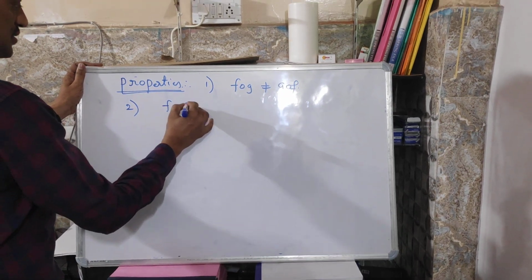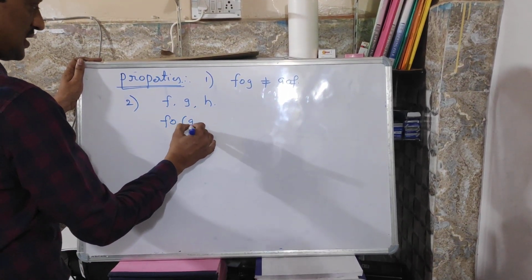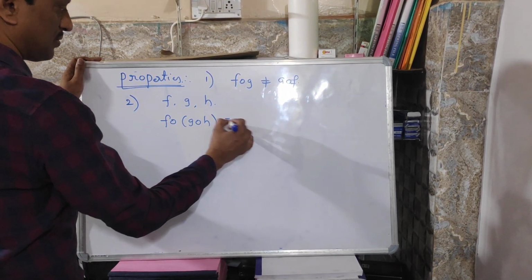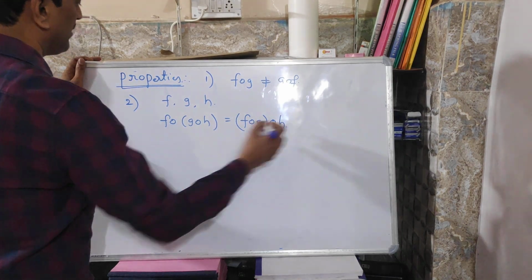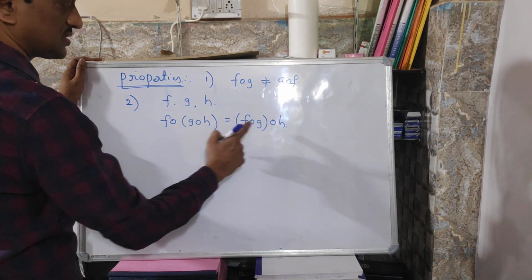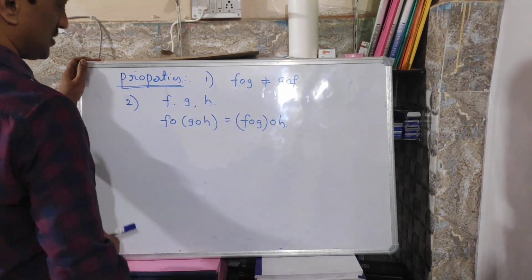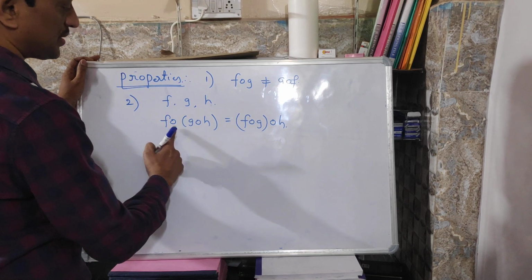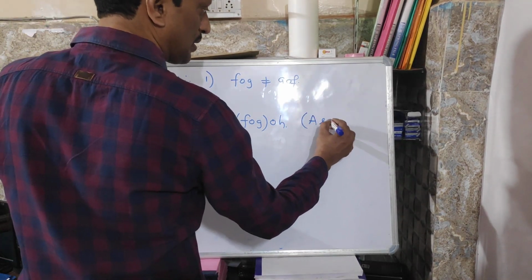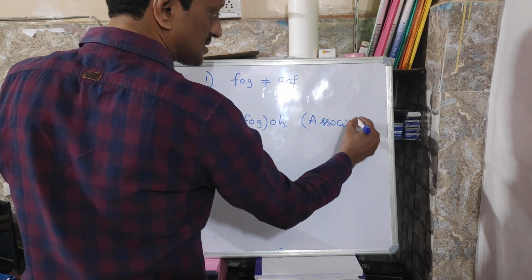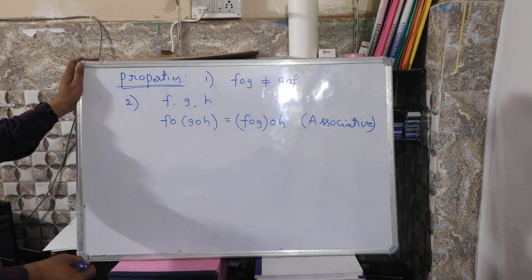But for three functions f, g, h, f circle (g circle h) is equal to (f circle g) circle h, provided both compositions exist. That means composition of functions is associative. Composition of mappings is associative but need not be commutative.